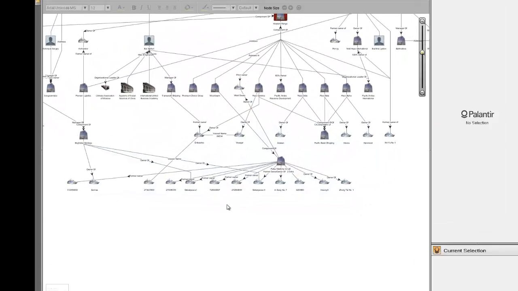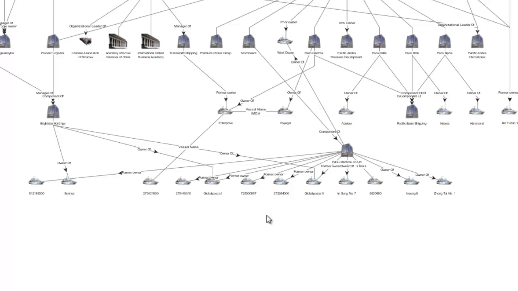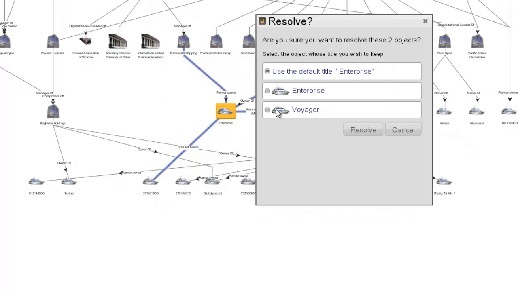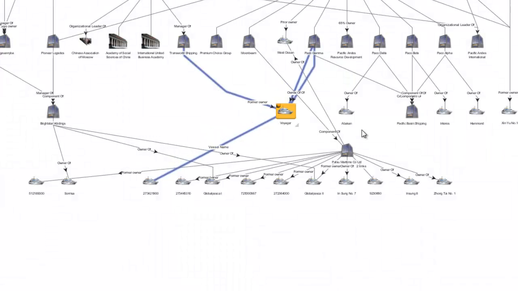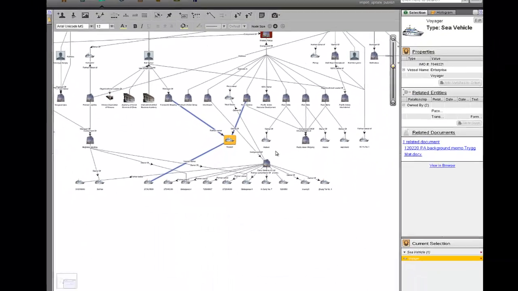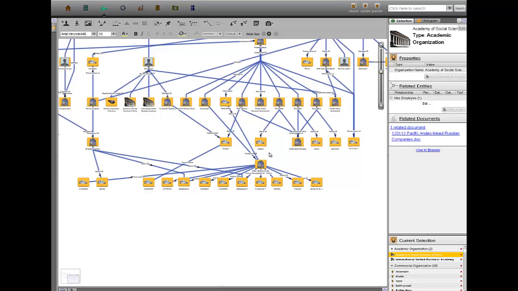First, we see that Palsu appears to have exchanged ownership of several vessels with another commercial organization, Bright Star Holdings. We also note that 2 vessels in the network share multiple properties, including ownership, vessel name, and IMO number. These are likely the same vessel, and we can use Palantir to quickly resolve the records into a single entity.